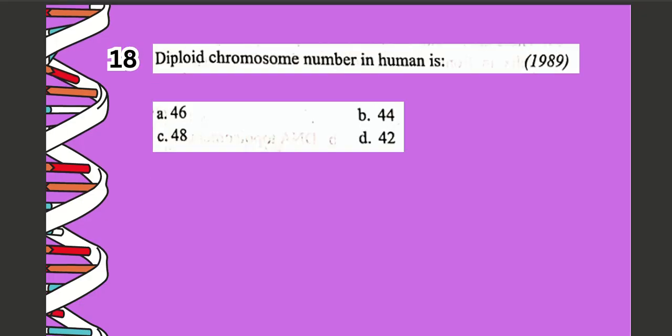Next question, question number 18. Diploid chromosome number in human is A 46, B 44, C 48, D 42. The correct option is option number A, which is 46.